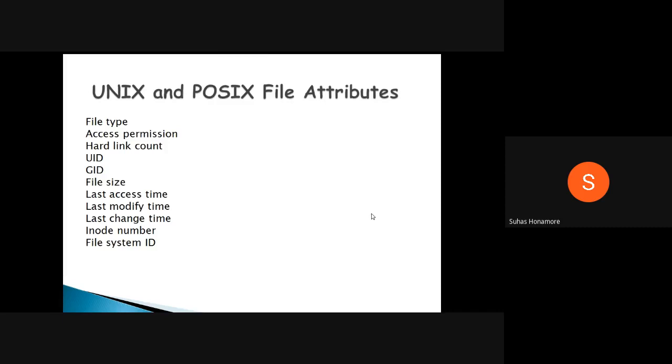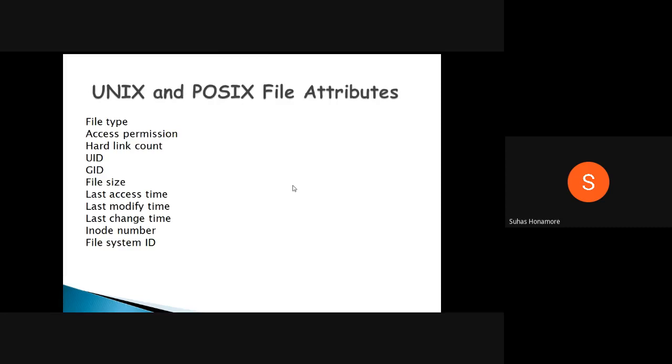Now we'll go to the file attributes. By default, whatever file you create, some attributes will be there. The first one is file type. What is file type? Is it a regular file, an executable, a directory, or a soft link? Then access permissions: whether the owner can access, any group can access, or any other users can access.